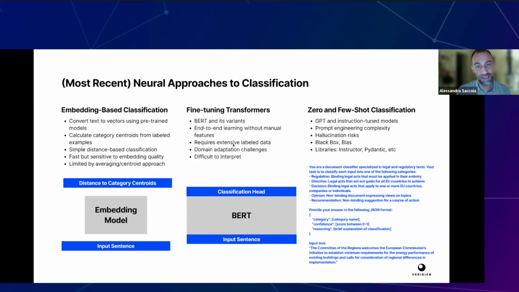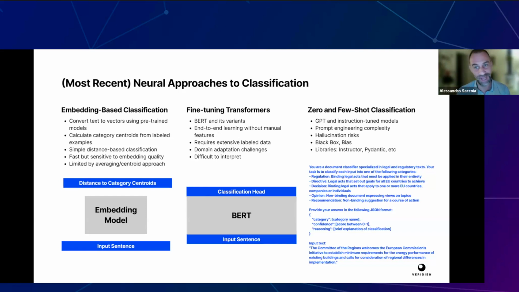But still, it requires extensive labeled data, and it's kind of a black box. I don't really know how BERT was trained, so we didn't know what was in there.